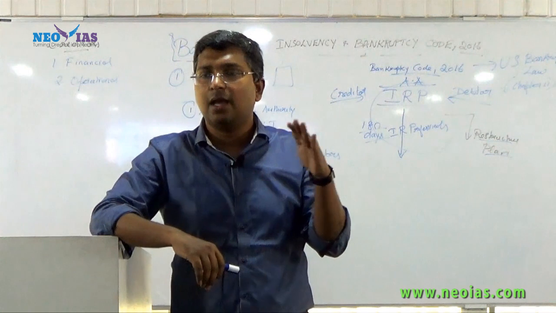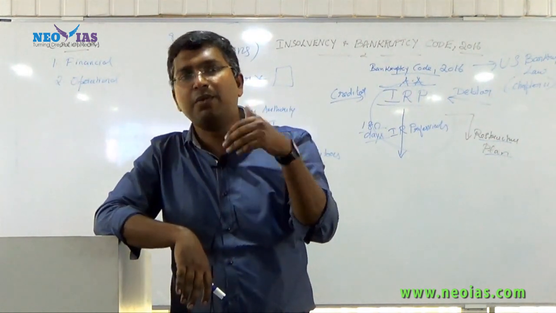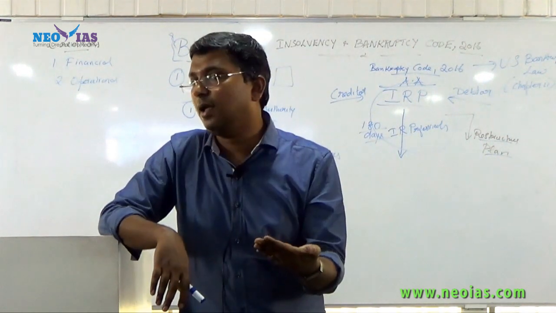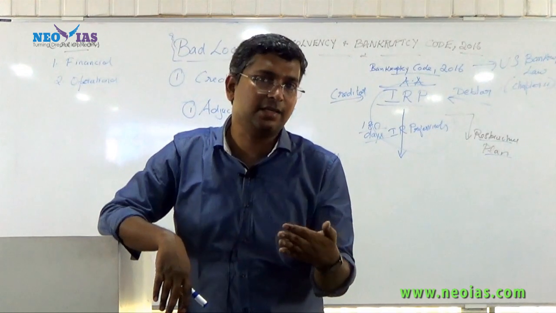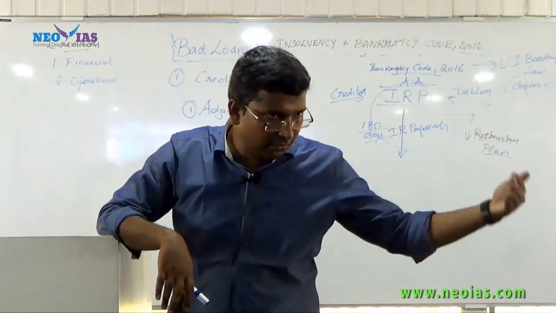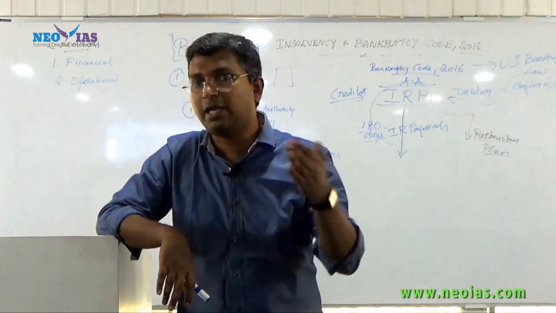So just keep this in mind: generally, financial creditors are those who have given credit through direct financing. The others have not done direct financing, they have performed some operations. In the case of caterers, they have given food. The people have performed their work like that. Okay, so be very clear.